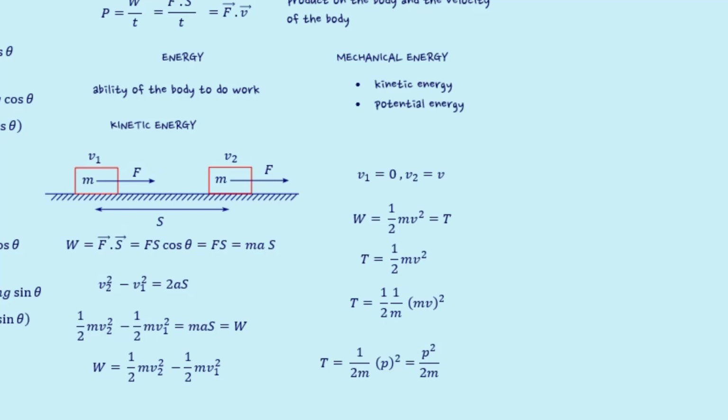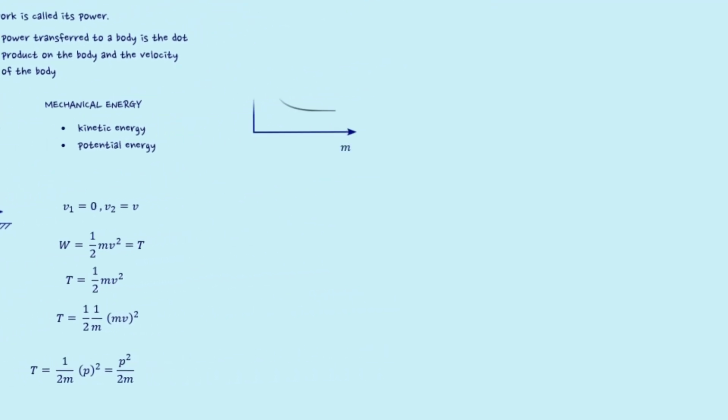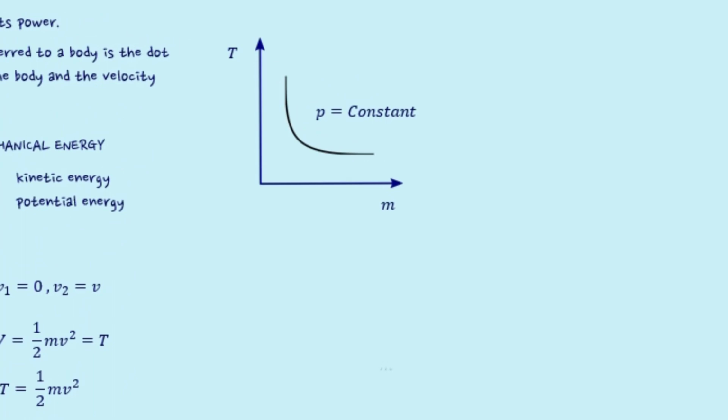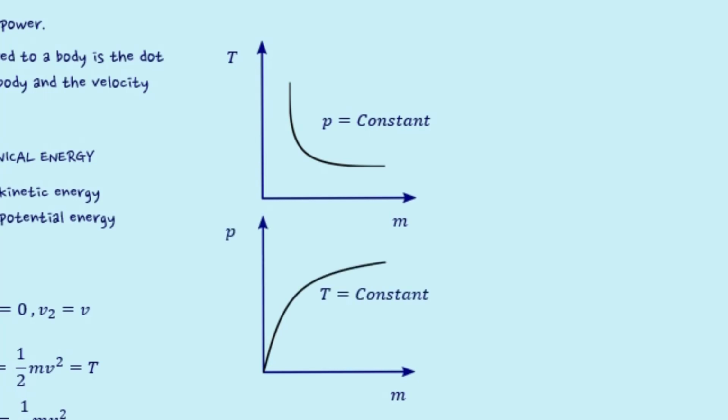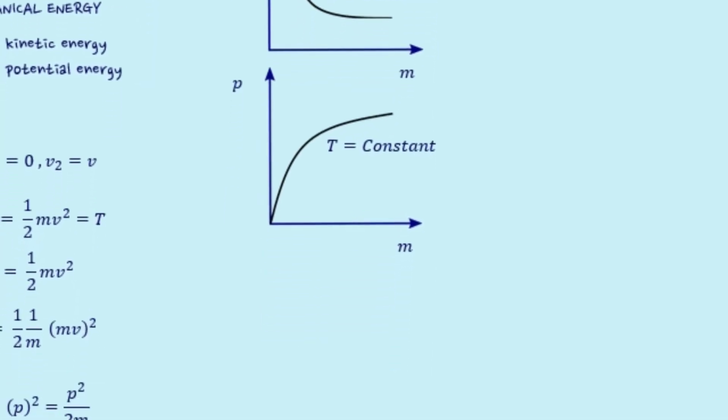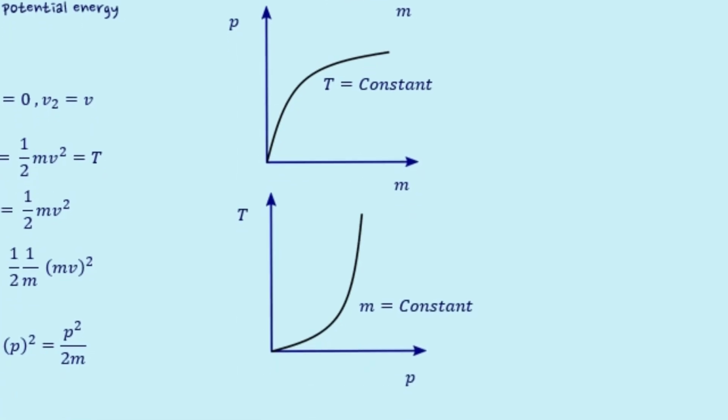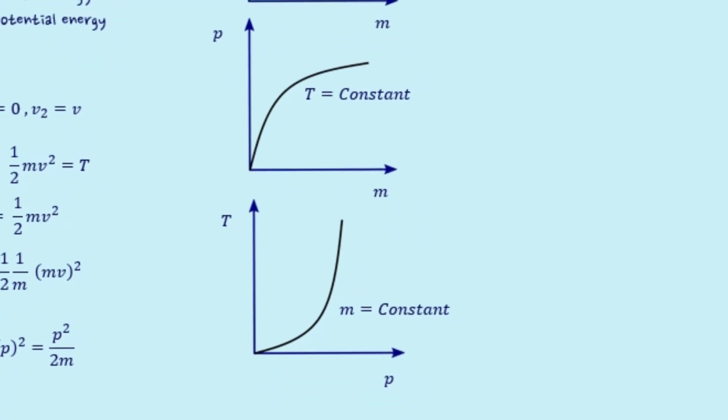This equation shows that if linear momentum of the body is constant, then its kinetic energy T is inversely proportional to its mass. The graph between kinetic energy and mass is shown here. If the kinetic energy of the object is constant, then the linear momentum is directly proportional to the square root of the mass. The graph between momentum and mass is shown here. If the mass of the body is constant, then its kinetic energy is proportional to the square of the momentum. The graph between kinetic energy and momentum is shown here.